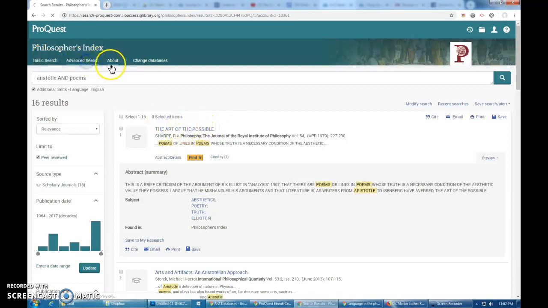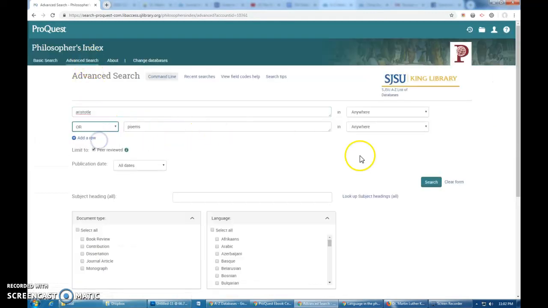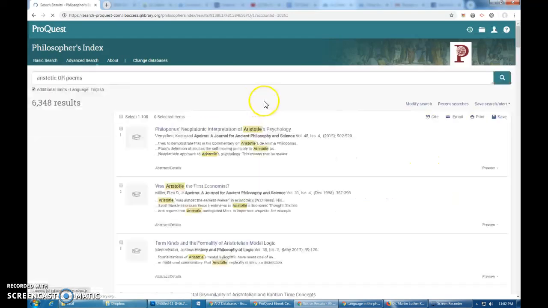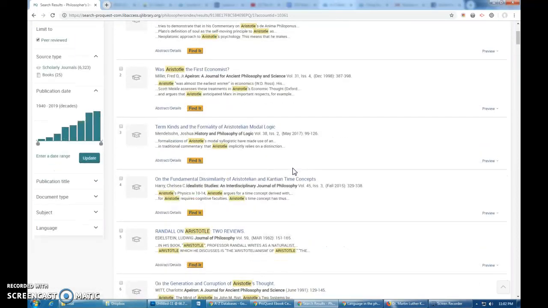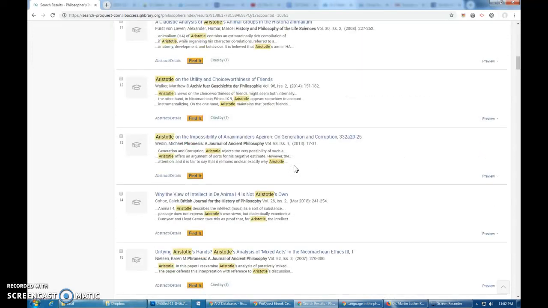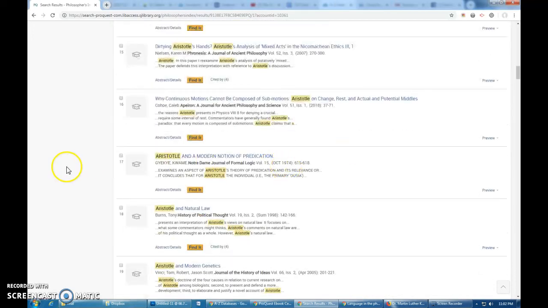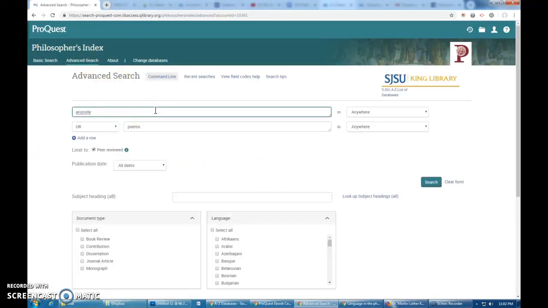So let's try another search. Let's try or. Well, how much will this change? Since it's or, the results are significantly different. You might not necessarily get poems of Aristotle, but you definitely will get Aristotle results. Let's go ahead and do another one. As you can see, you can also type that in by hand. You don't have to necessarily use the rows.